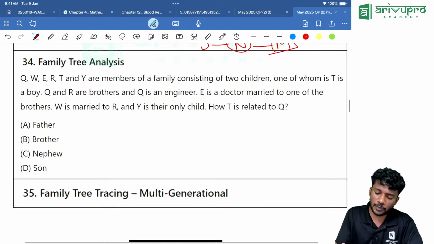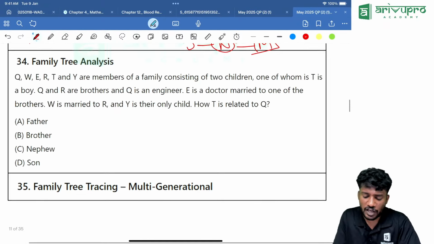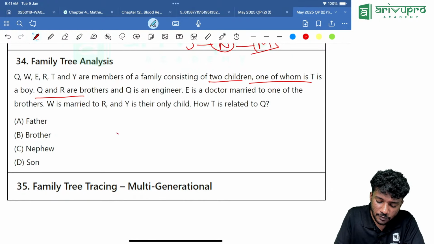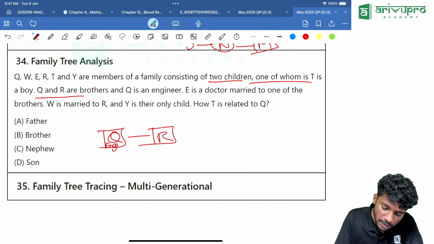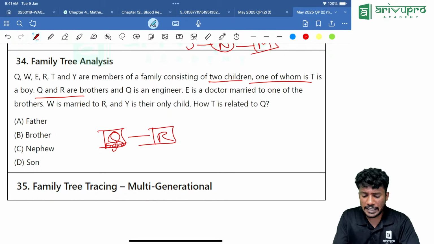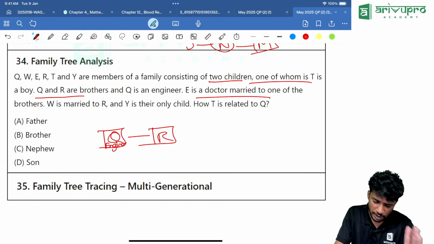Now if you look into it, Q, W, E, R, T, Y are members of a family consisting of two children, one of whom is T, a boy. Q and R are brothers. What is the given thing? Q and R are brothers. Both of them are what? Both of them are male. Then what is given? Q is an engineer. That also I will write. Q is an engineer. Then E is a doctor married to one of the brothers. We don't know which brother, so we let it be there.